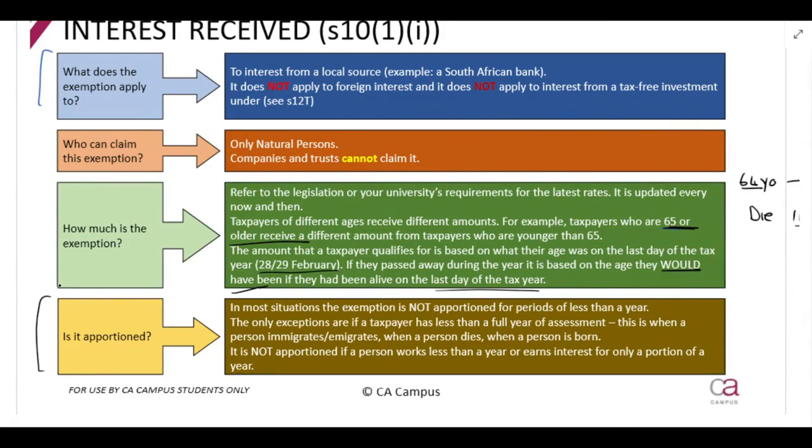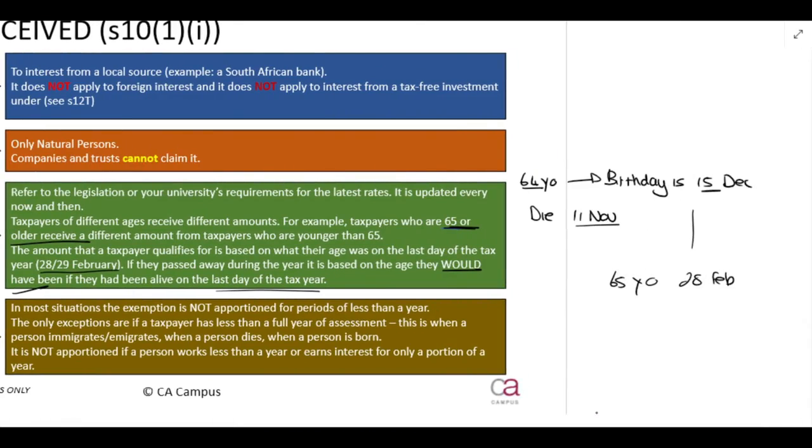Now, remember, apportionment is something that you'll see quite often in tax. Apportionment means, for example, if you are saying this is the exemption, and you apportion it for 6 over 12 months, or more accurately, something like 180 days over 365.